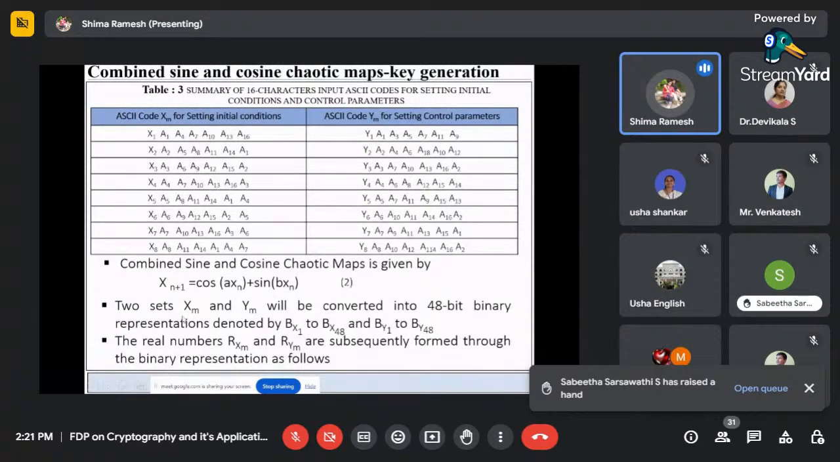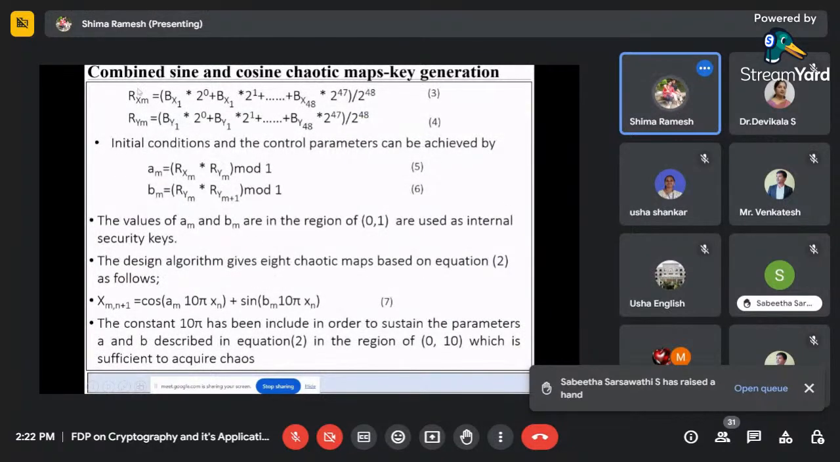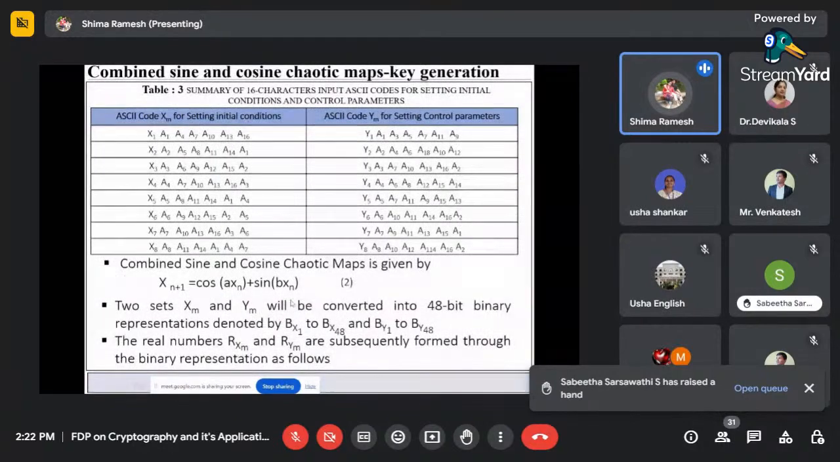And here we have two sets, that is xm and ym. What are xm and ym actually? xm and ym can be obtained by using this equation. Here you can see how the xm and ym can be generated. And here this is converted into a 48-bit binary representation, denoted as bx1 to bx48. So we are converting xm and ym into a 48-bit binary representation with respect to x and y.